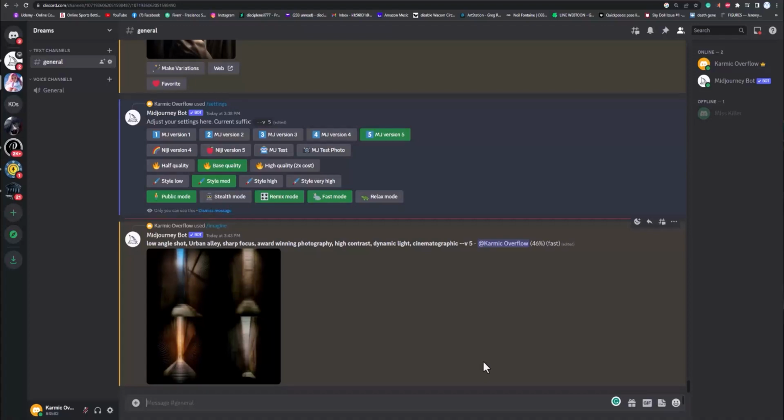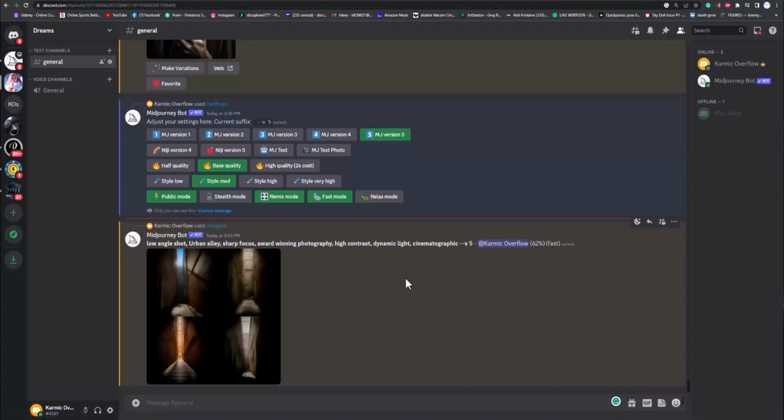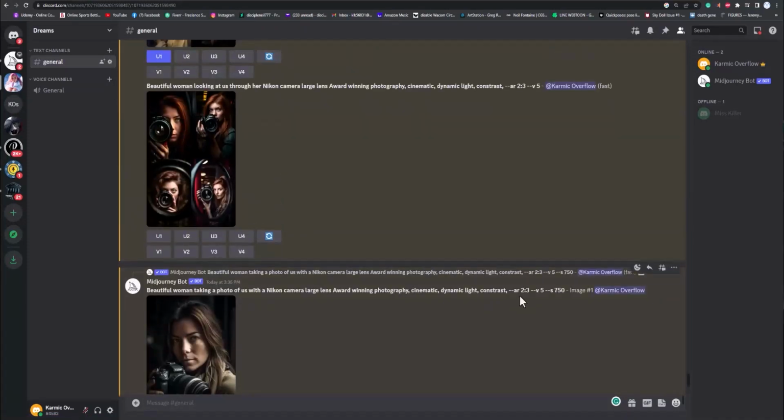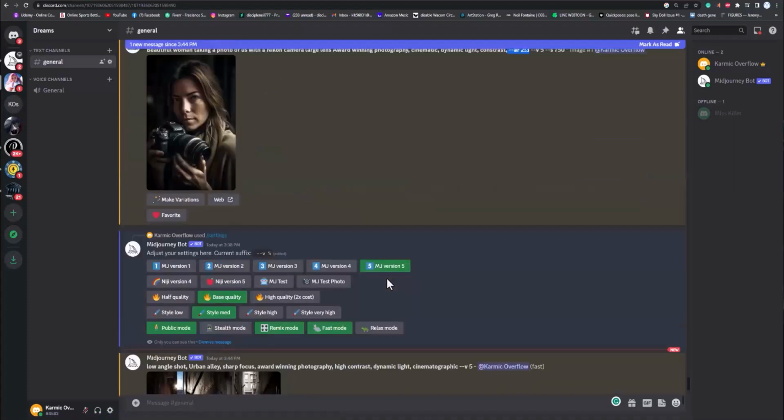You can also change the aspect ratio. Right now I'm just doing square, but I can change that by putting --AR. Like here I put --AR, and then you do the aspect ratio, space, and then 2, and then make sure to do a :3. So this right here, if I did, let's say 16:9, then I would have basically a wider shot that looks more like a movie still. But notice this one is not a landscape shot, this is a portrait shot. So bam, that's how I get that.